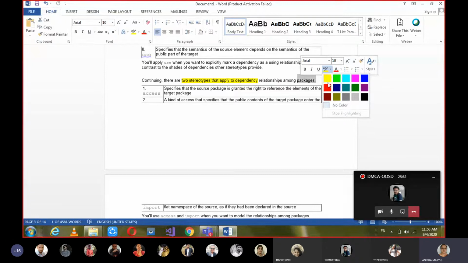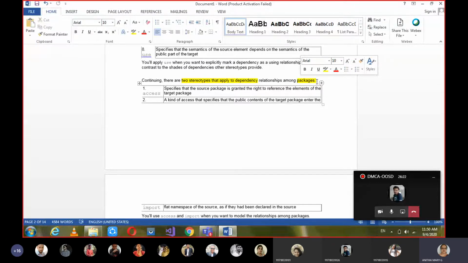Among packages. Packages we might have come across in the programming languages we studied in the previous semester. So mostly with respect to packages, what is the thing we might have used? Import. Yes or no? The packages we import into our code so that during execution time they will be linked and the program will be executed.